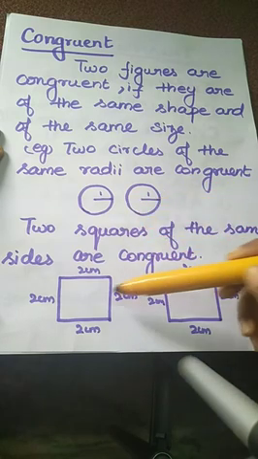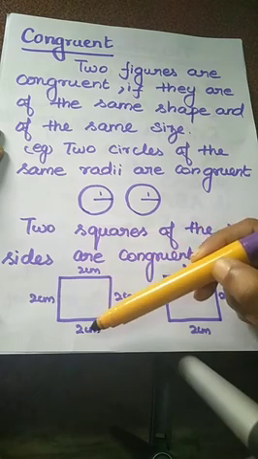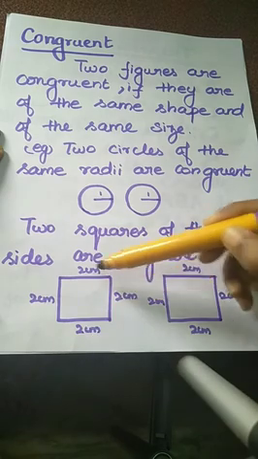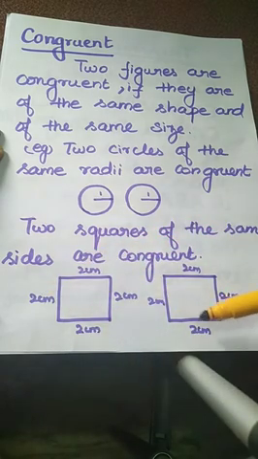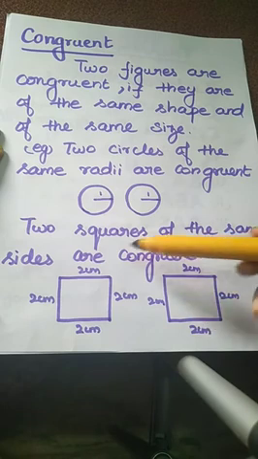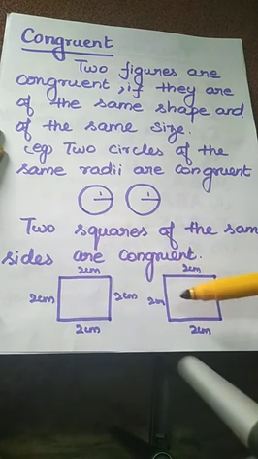Next you take two squares. Look at the first square: the sides are 2 centimeter, 2 centimeter, 2 centimeter. And in the second square also all the sides are 2 centimeter. So two squares of the same sides are congruent.